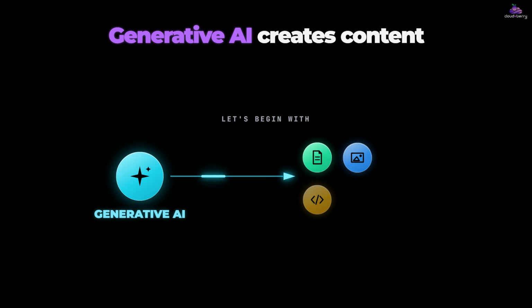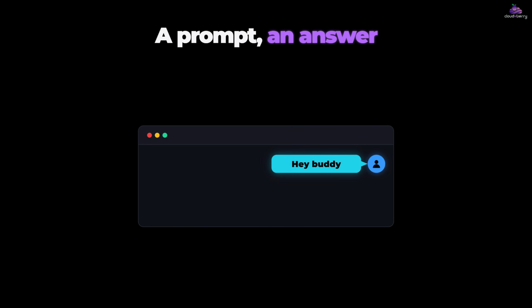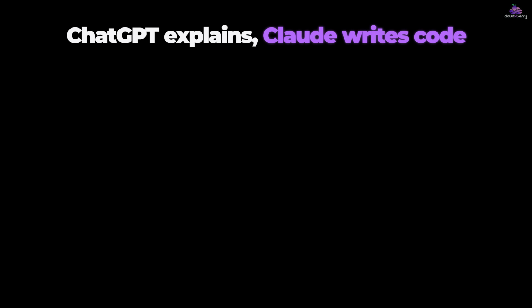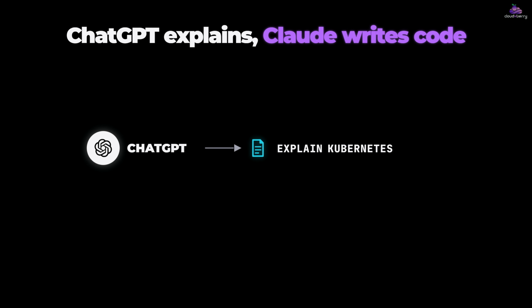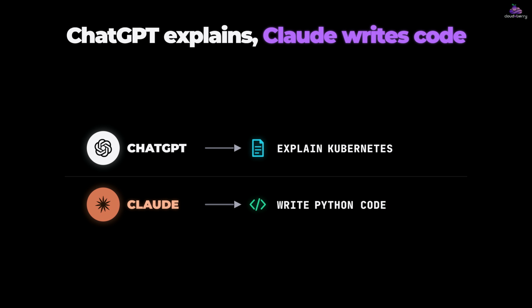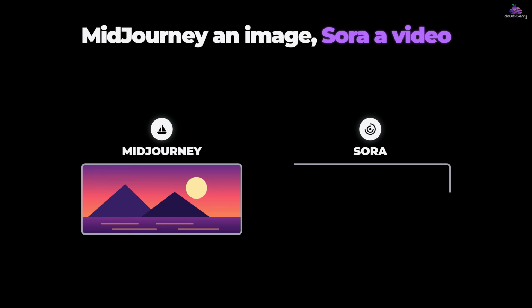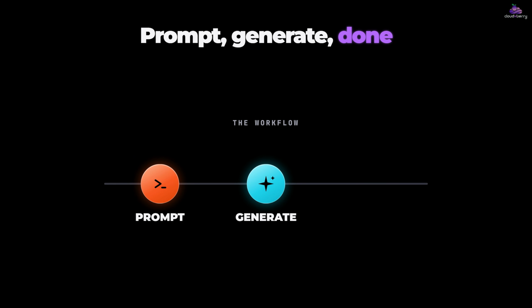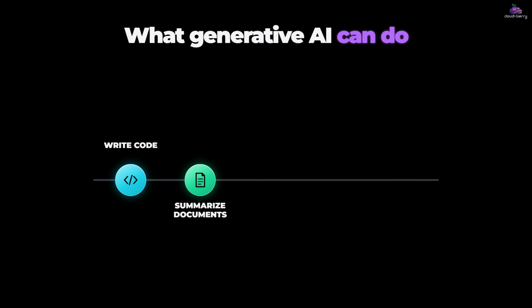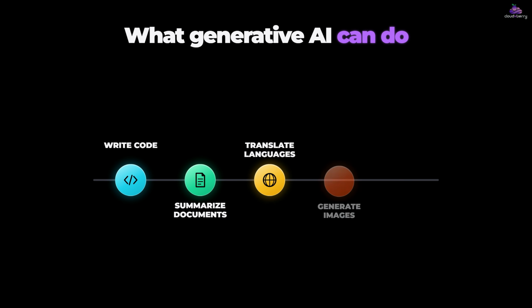Generative AI creates content. You provide a prompt, and it generates an answer. Ask ChatGPT to explain Kubernetes. Ask Claude to write Python code. Ask Midjourney to generate an image. Or ask Sora to generate a video. The workflow is simple. Prompt, generate, done. Generative AI can write code, summarize documents, translate languages, generate images, and much more.